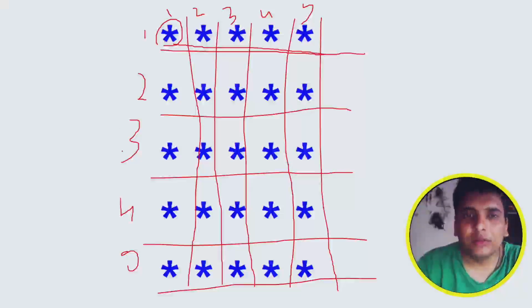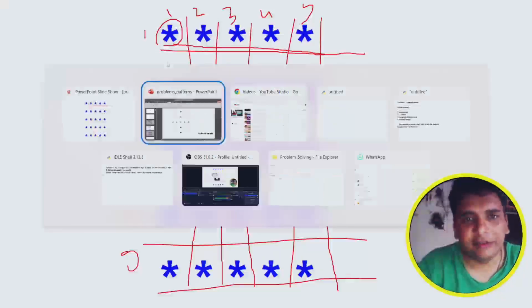Okay, so whatever the structure you are seeing, what you have to do is divide it into a coordinate axis, like x and y, or you can say rows and columns, make it rows and columns. Now when we have a first line, how to print one line, or the first star, let's start with that.